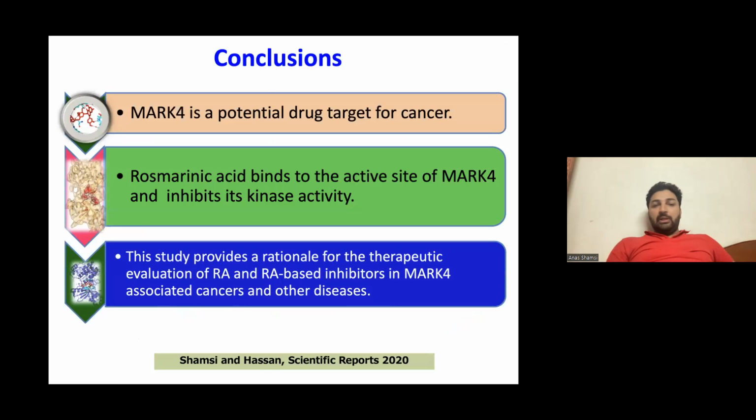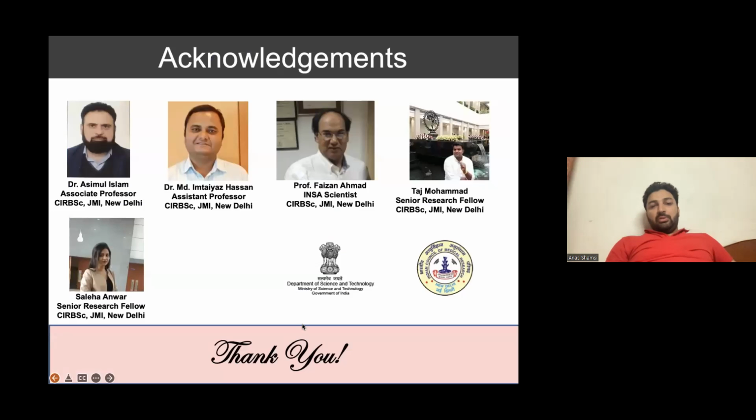MARC4 is a potential drug target for cancer. Rosmarinic acid goes and binds to the active site of MARC4, thereby inhibiting its kinase activity. And this study certainly provides a rationale for therapeutic evaluation of rosmarinic acid and further, rosmarinic acid-based chemically synthesized inhibitors of MARC4. And this work was published in Scientific Reports.